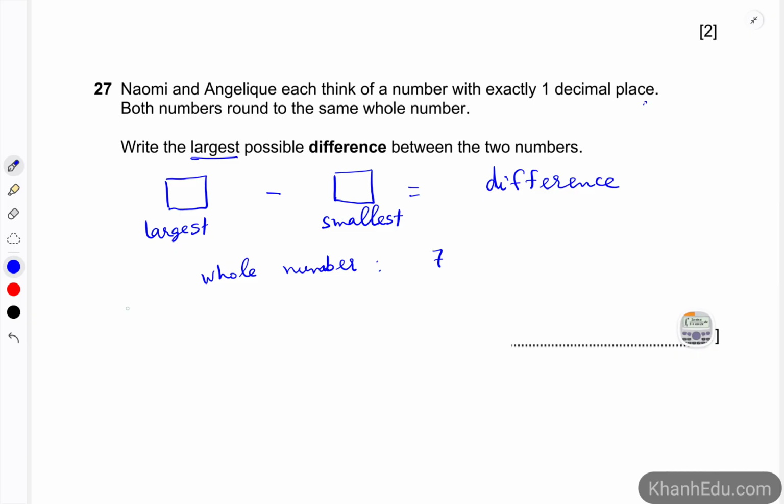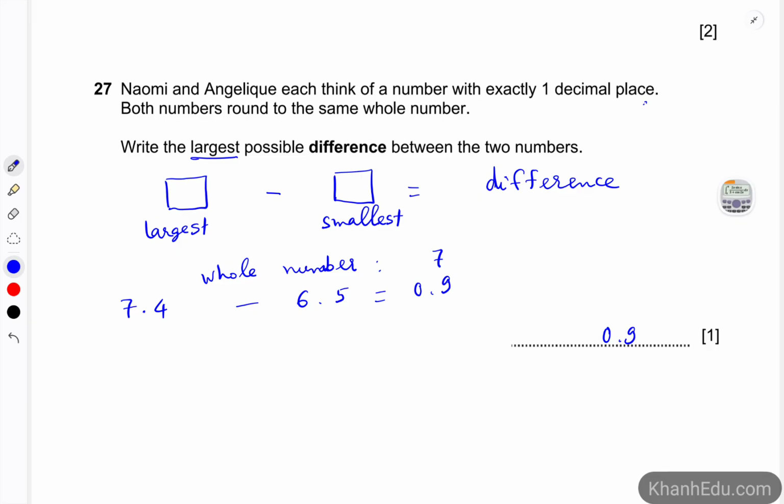So that is 7.4, which would be the largest. And then for the smallest, that is 6.5. So 7.4 minus 6.5 is going to be 0.9. 0.9 will be the answer for this question. So number 7 is just an example for you to find the difference.